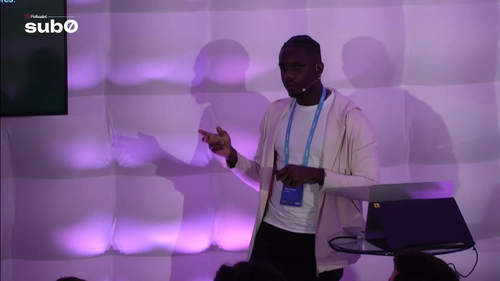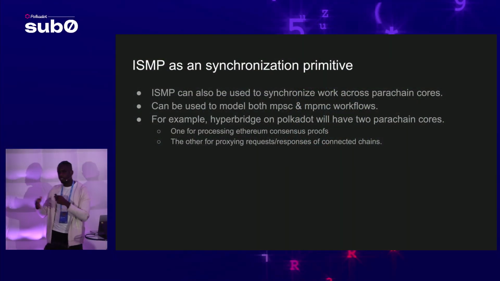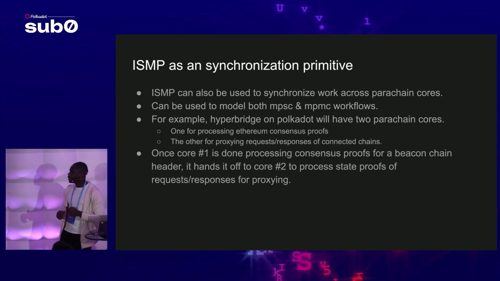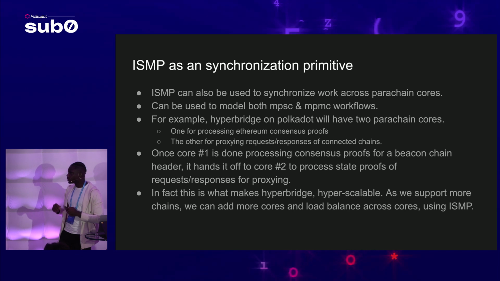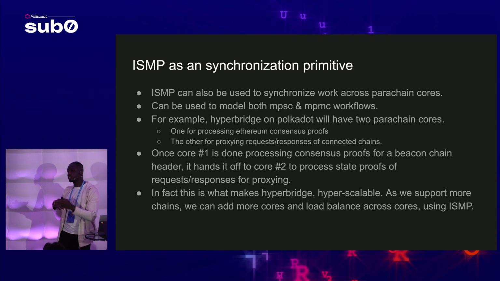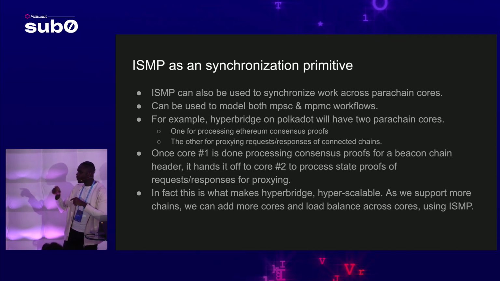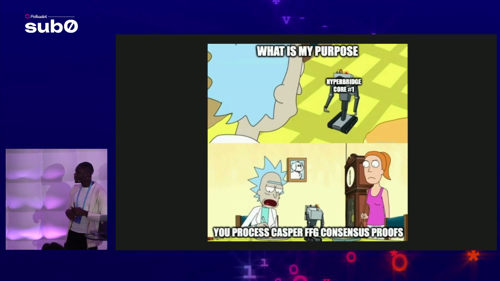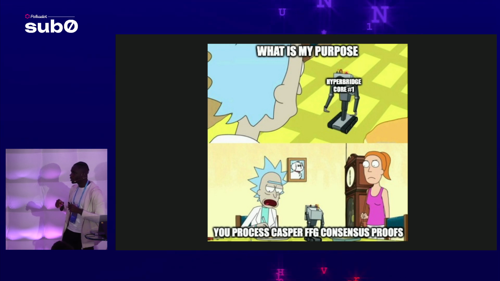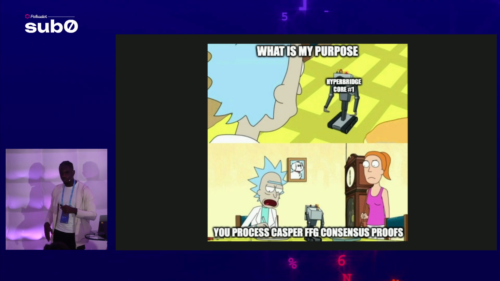So we have one core for processing consensus proofs. We have another core for processing requests, responses, proxying these messages to parachains or even external chains. And I just described this as well. So this is what makes Hyperbridge hyper-scalable, because you can imagine we can start to add more cores as we add more support for chains, and these cores just communicate with each other using ISMP, and they pass work across themselves. So there's a fun meme here for just describing how exactly Hyperbridge would work. If you can imagine, we have multiple cores. We just dedicate core 1, and all it does is process consensus proofs.